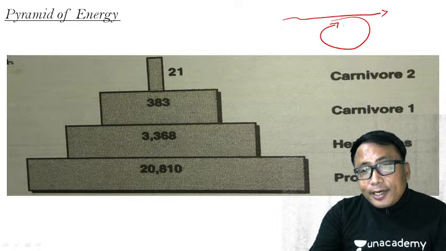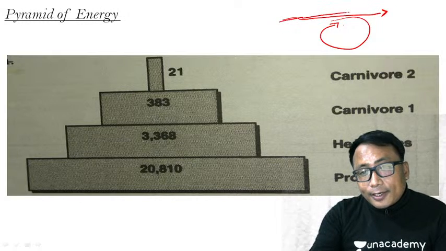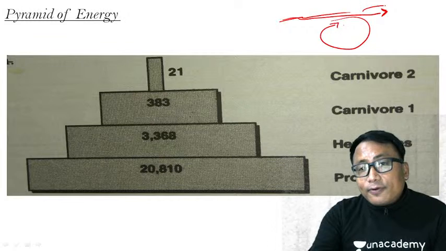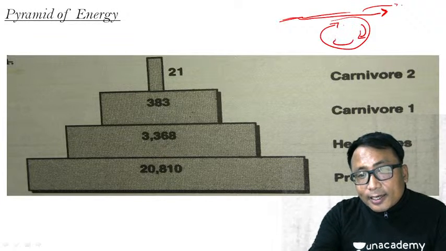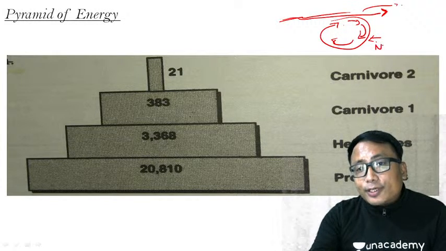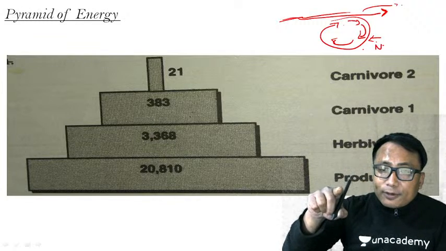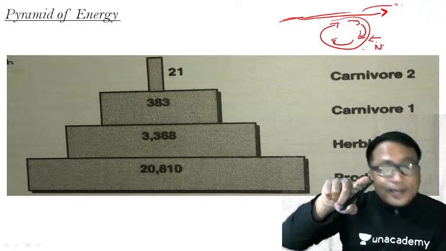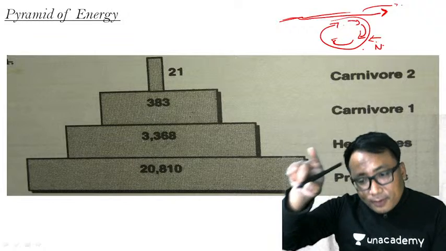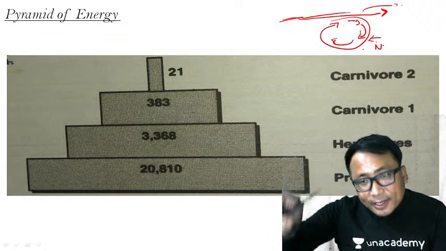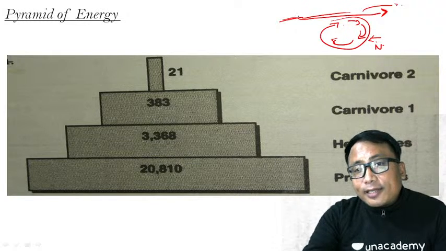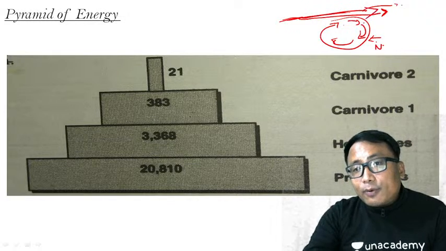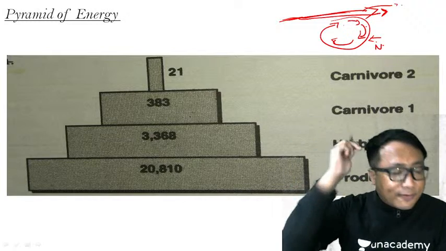This linear line which is drawn here represents the flow of energy in the ecosystem. This circular diagram represents the cycle of nutrients, which means the cycle of nutrients in the ecosystem is circular in nature. Plants decompose, and again the nutrients are taken up, like this. Whereas the energy is linear, which means once it gets lost, it is lost forever.